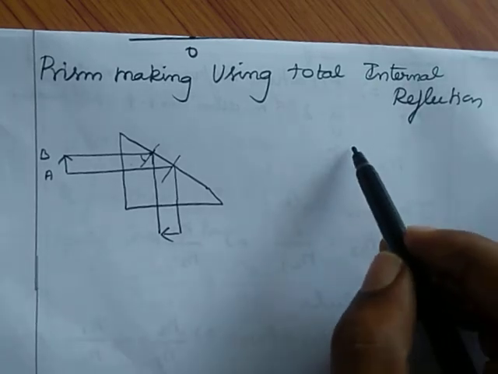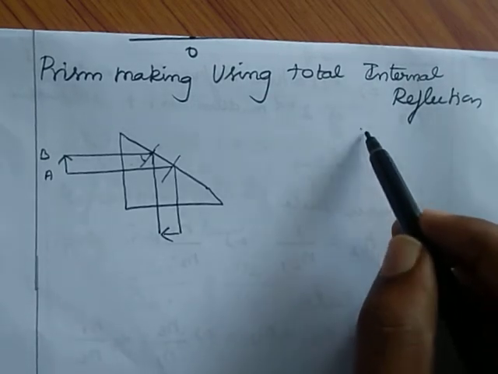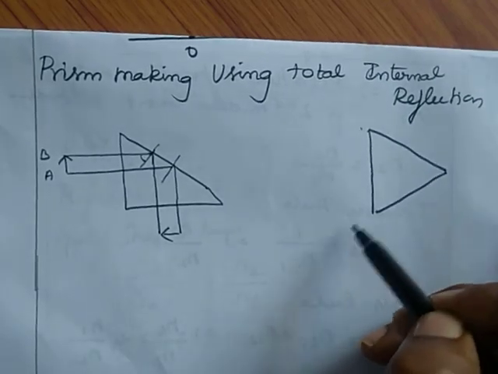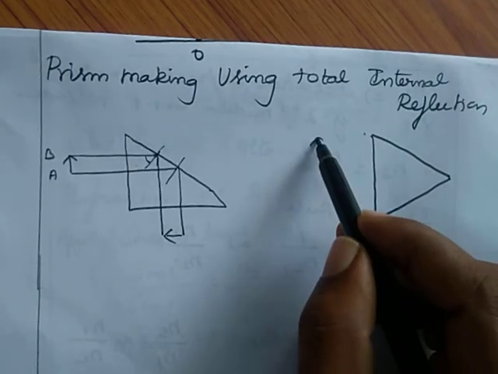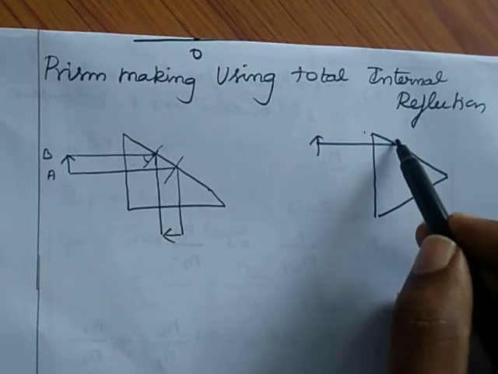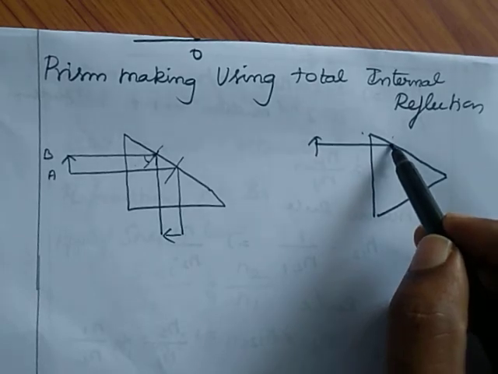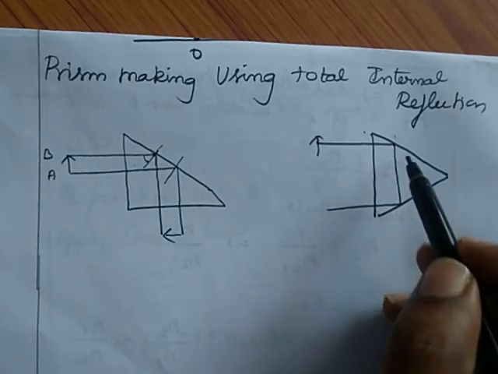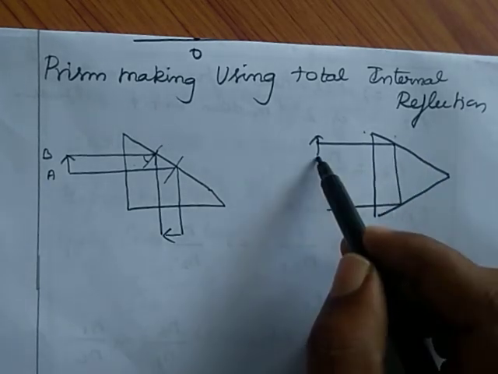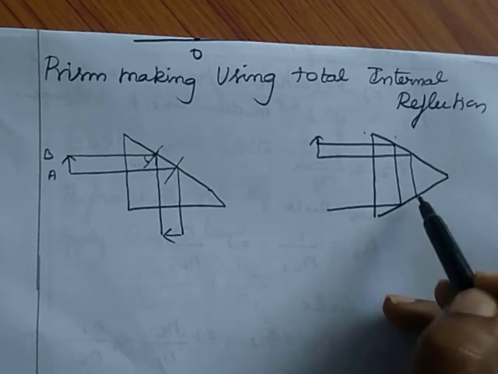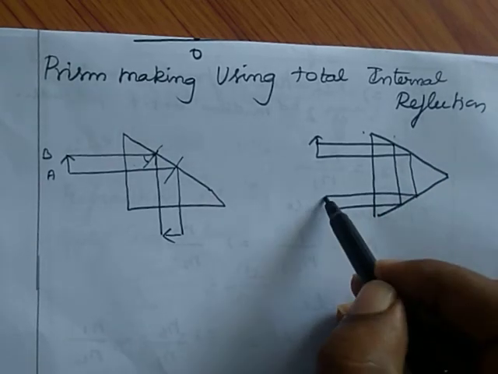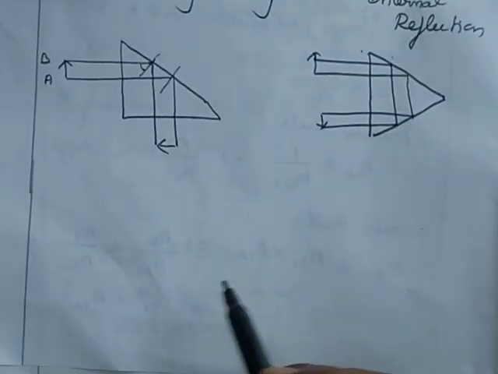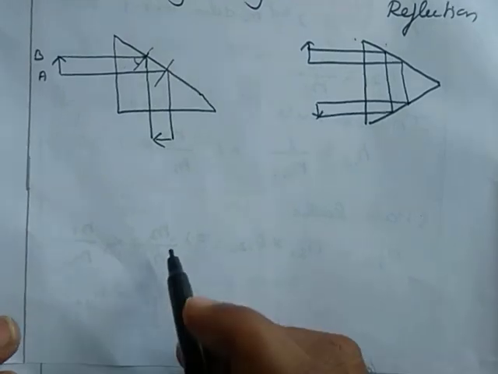Then see, one more thing is also there. Suppose I make the prism in this way. There is an object here, then a ray of light going in this direction will be reflected, and again it will reflect, because the angle of incidence inside the medium will be greater than the critical angle. Here also, then we get an inverted image. Also we can get a 180 degree reflection.